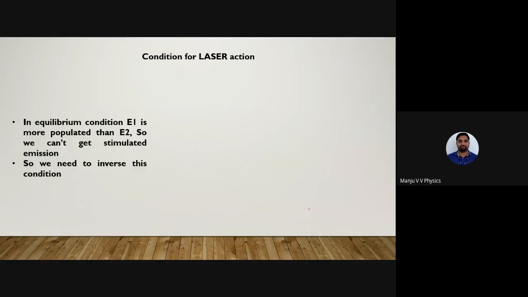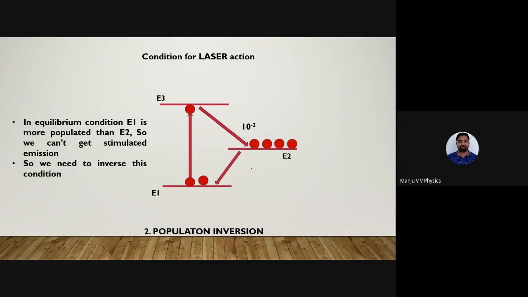In equilibrium, E1 is more populated than E2, so we can't get stimulated emission. So we need to invert this condition. Next, we have another condition. This is E1, this is E3. Atom in the ground state goes to the excited state, then it will come to the metastable state. It stays up to 10 power minus 3 seconds, then it will go to the ground state. Since it stays for a little more time, can anybody tell me, are atoms in the ground state more or atoms in the metastable state more?